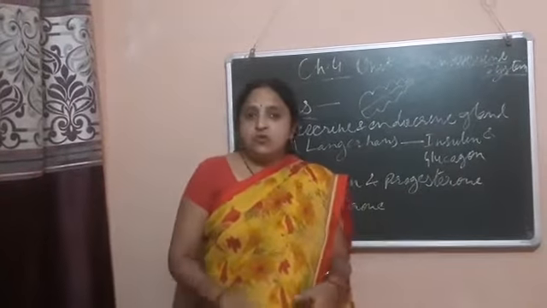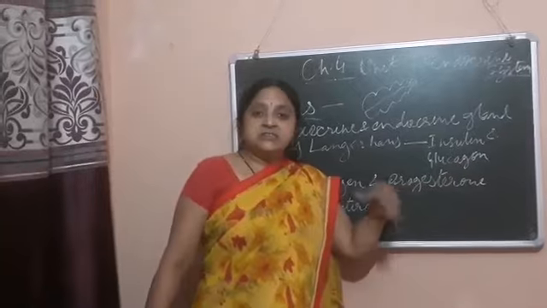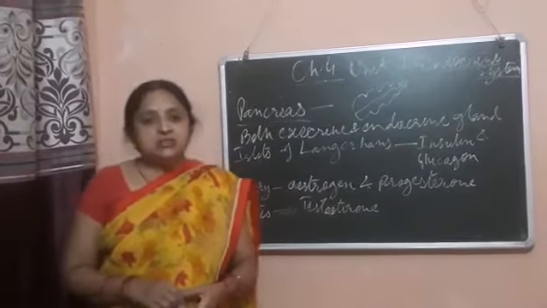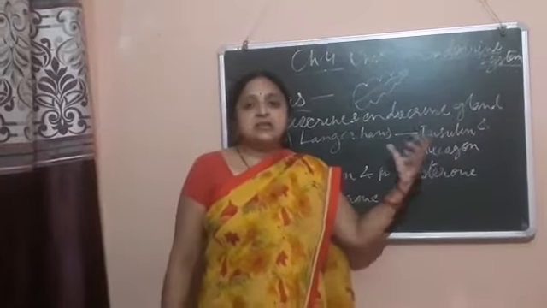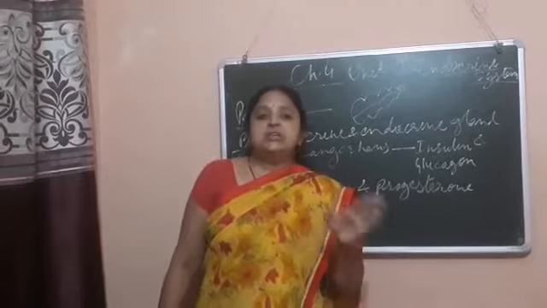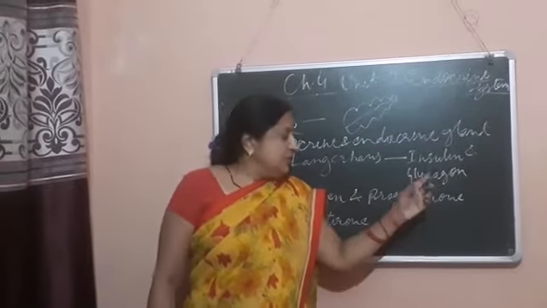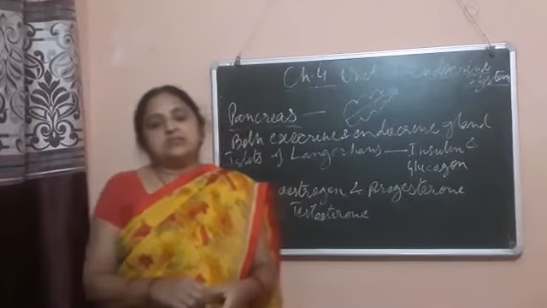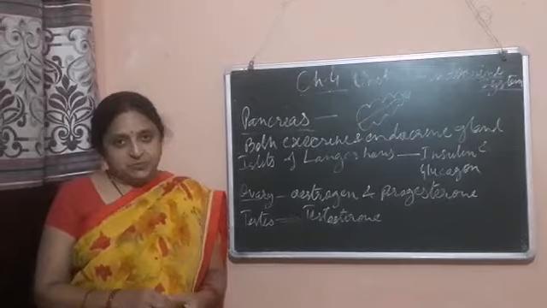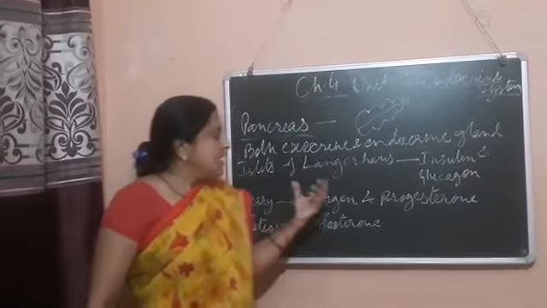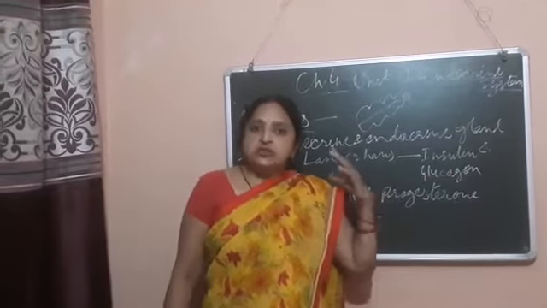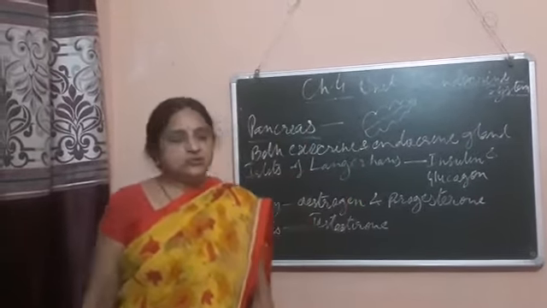Now next is glucagon. Glucagon works just opposite to insulin. It converts glycogen into glucose. So glucagon is also an endocrine hormone, and it converts the stored glycogen into glucose.